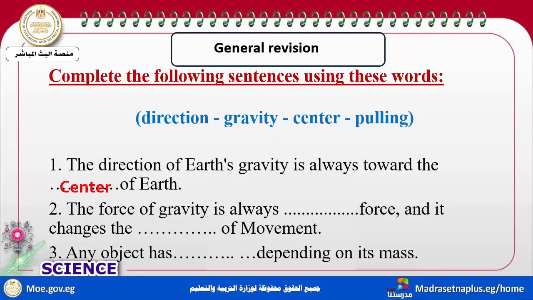Force of gravity is always a pulling force. And it changes the direction of movement. What moves up must go down, so it changes the direction. An object has gravity depending on its mass. If the object has mass, it must have gravity.